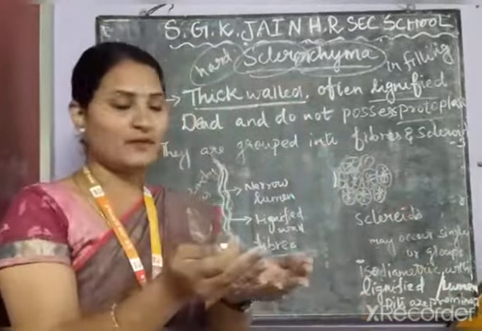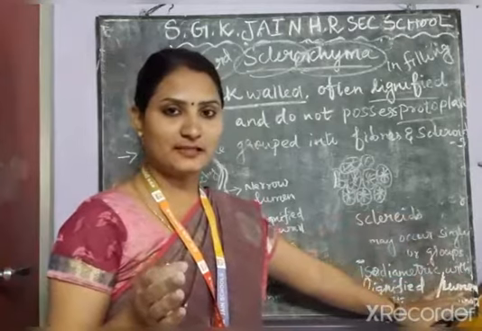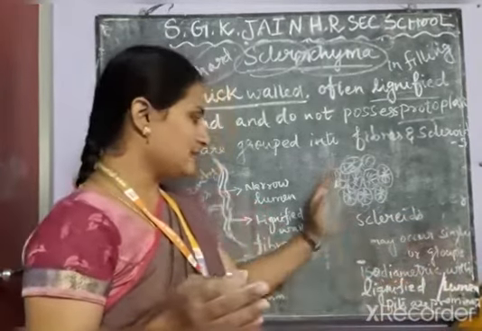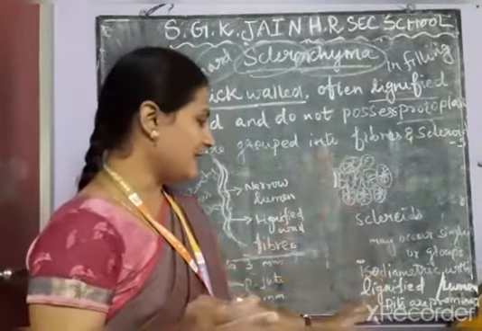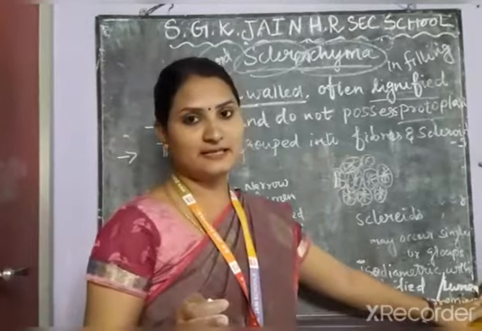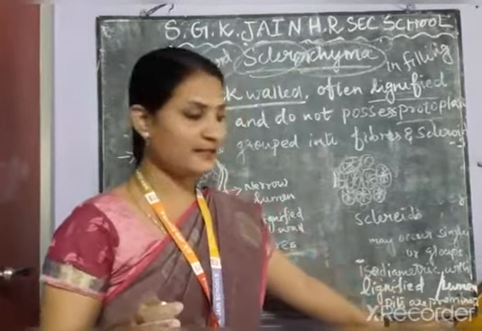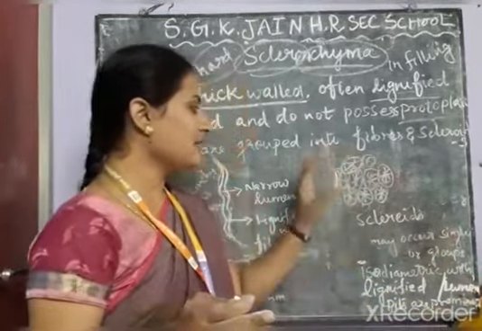They have a lumen, a hollow space inside, and in the sclereid this lumen is filled with the wall material. The pits are prominent. The sclereids are responsible for the hardness of the plants.